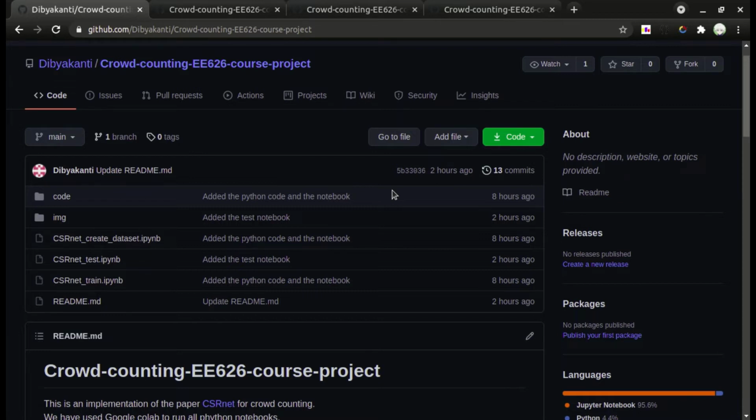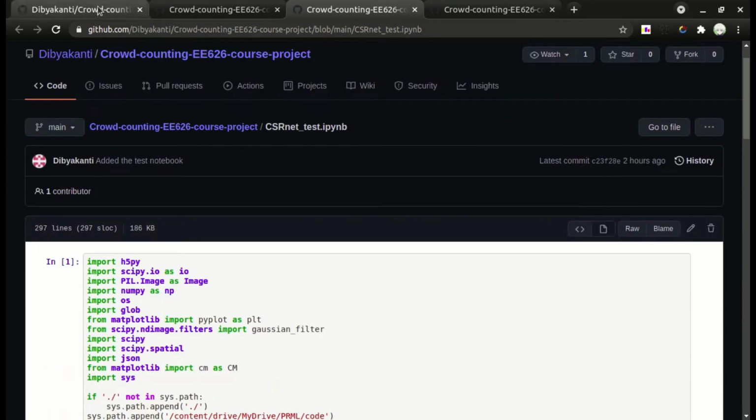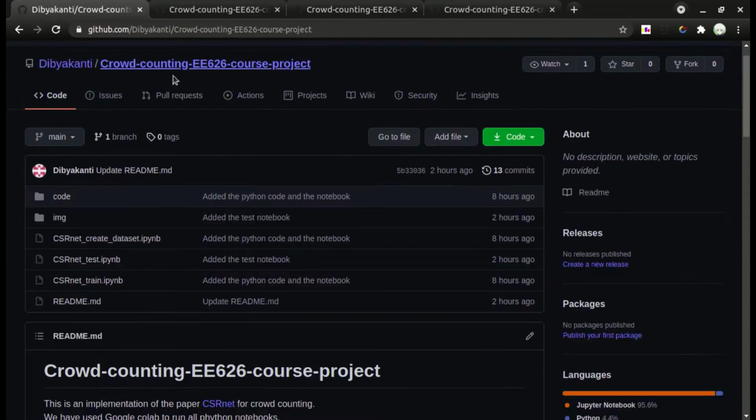Also, in order to train the model and save the checkpoints, you should use the file csrnet_train, which is this file. Dibekanti will explain more about this later.